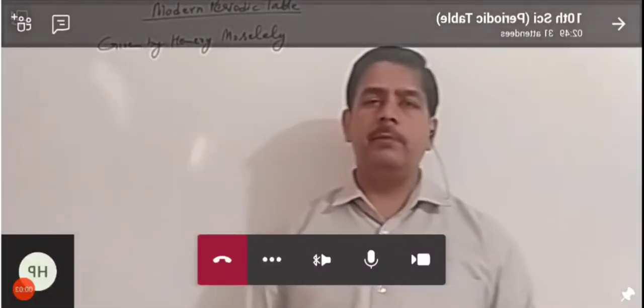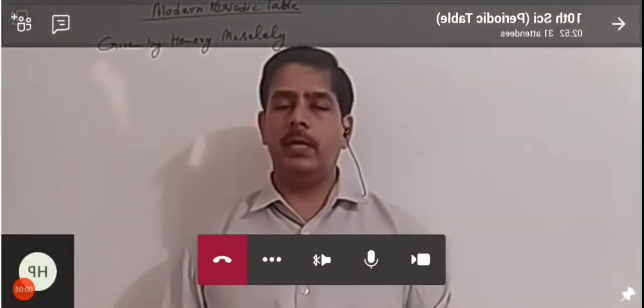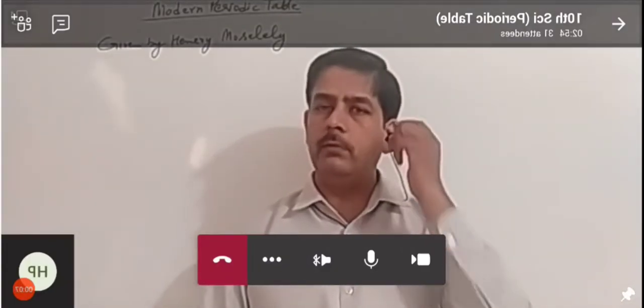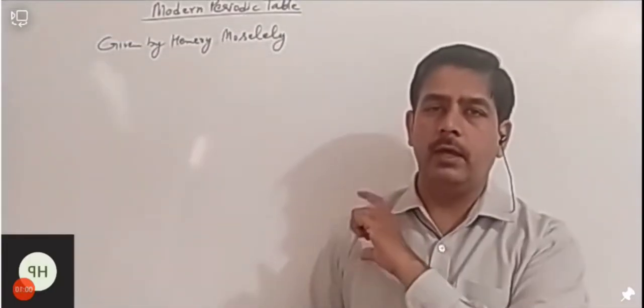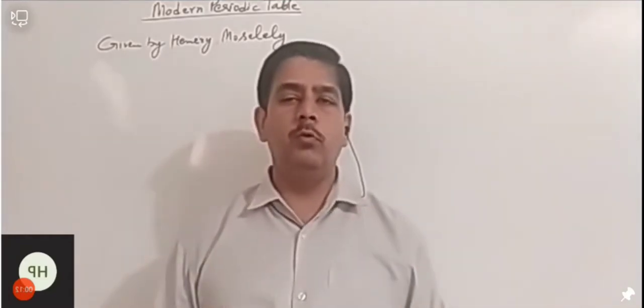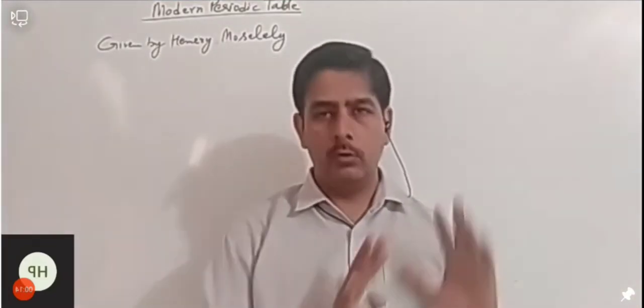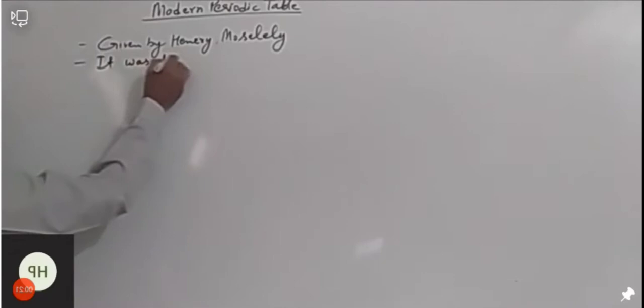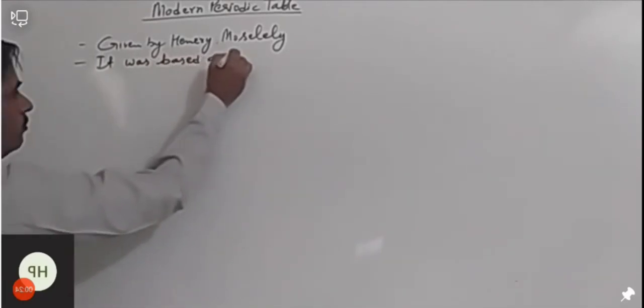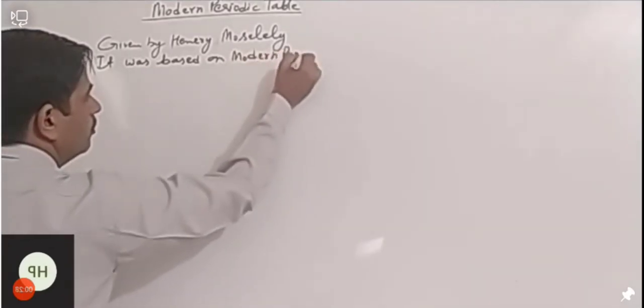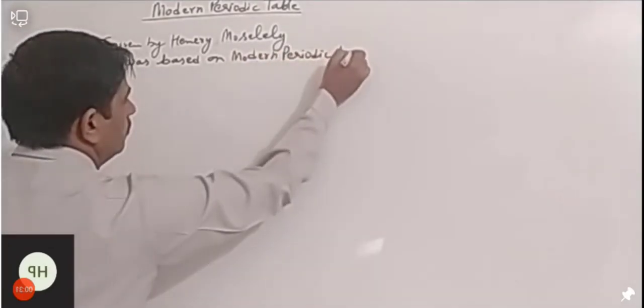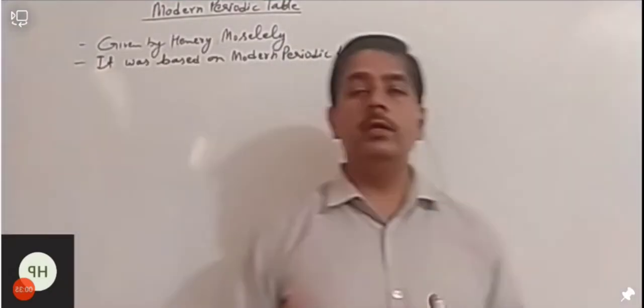Actually, we are discussing the modern periodic table, and as I told you, the modern periodic table was given by a scientist named Henry Moseley, and this table was based on the modern periodic law. So first we are going to discuss what the modern periodic law is.